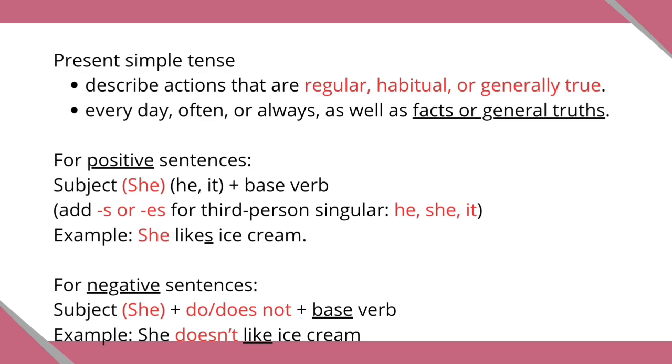Since the question involves a negative sentence, for a third-person singular subject like she, we use does not or doesn't plus base verb. Example, she doesn't like ice cream. In this case, doesn't is used for the negative form, and the verb, like, stays in its base form. Therefore, the correct answer is letter C. She doesn't like ice cream.